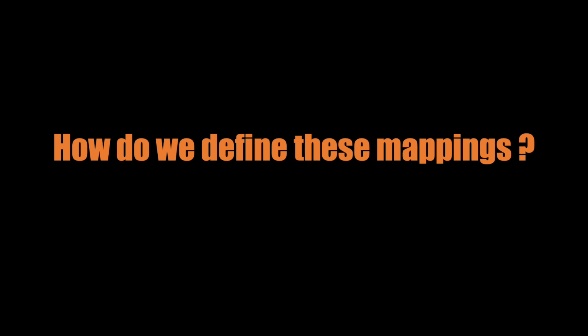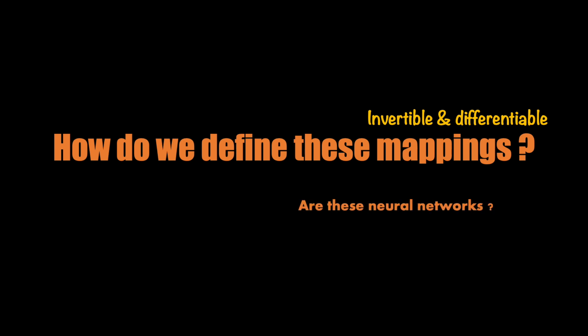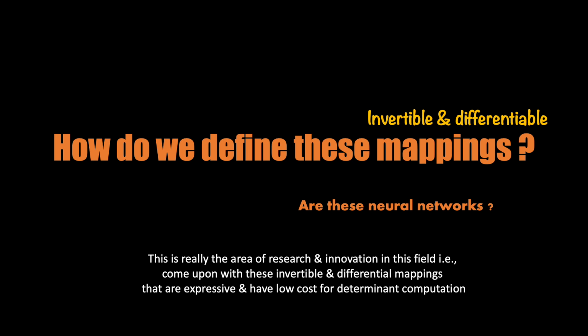The next question to worry about is, how do we even define these mappings? Is there any recommendation? Is there any order? Am I supposed to invent a new mapping? Are these mappings neural networks? These are all legit questions and thoughts, and I'm glad you're thinking in this direction if you are. And indeed, this is one of the main areas where the research in the context of normalizing flows happens. So you do already have flows, quite many of them, that researchers have produced. So you could just take those flows and stack them together and learn the parameters of those functions.